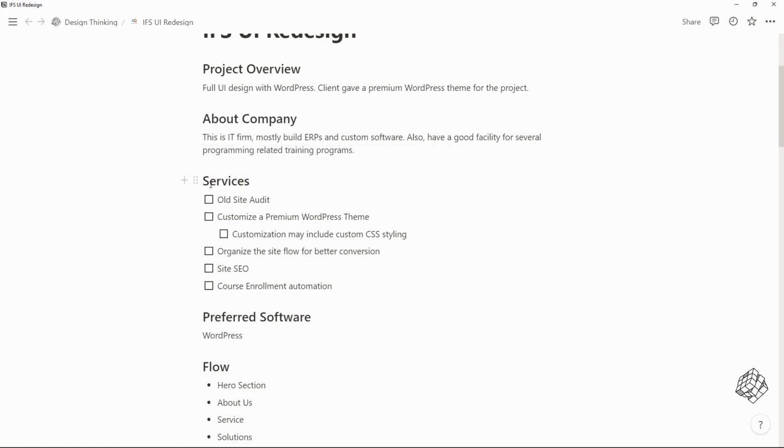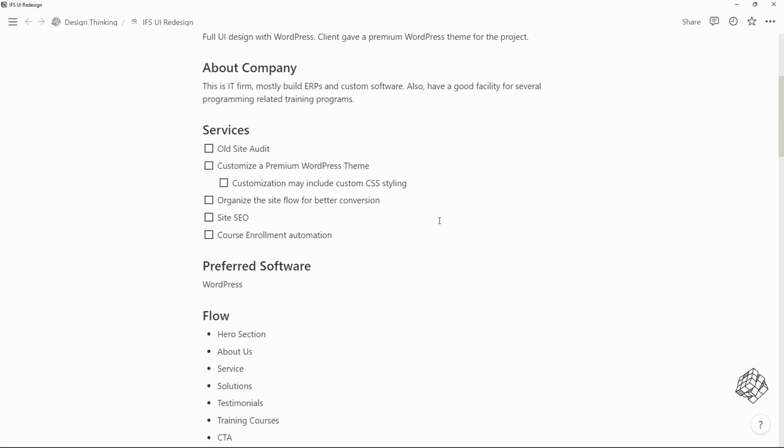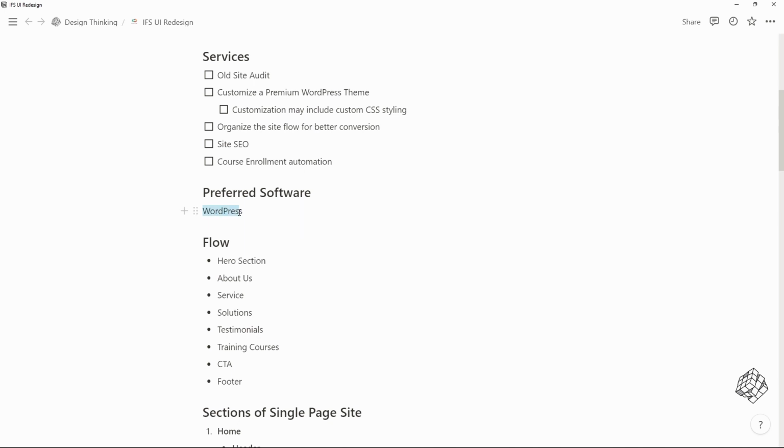Then note down the services that you're going to provide them. Your wording should be easy to understand and cover every point possible, because I'm going to share this brief with my client so they get a clear idea about the project and have a chance to give some feedback if needed before I start the project. As I'm customizing a WordPress theme, this is more obvious.